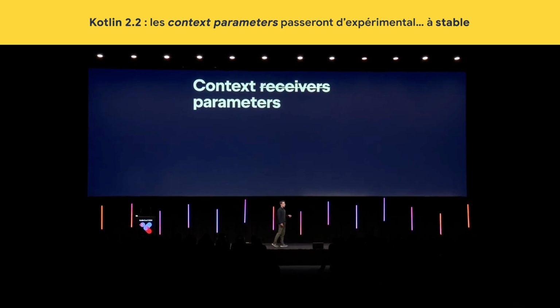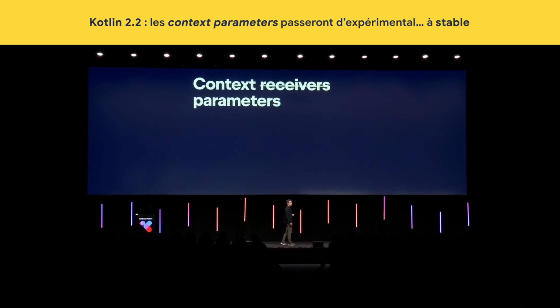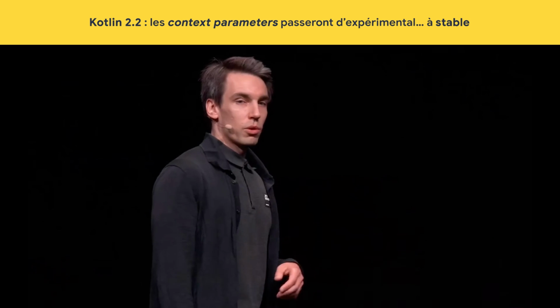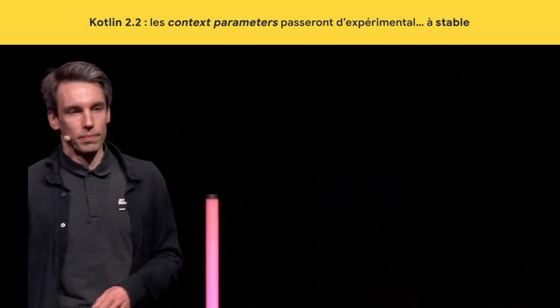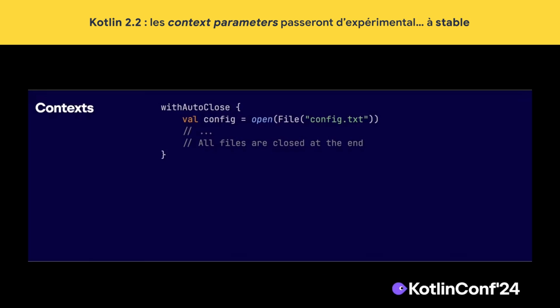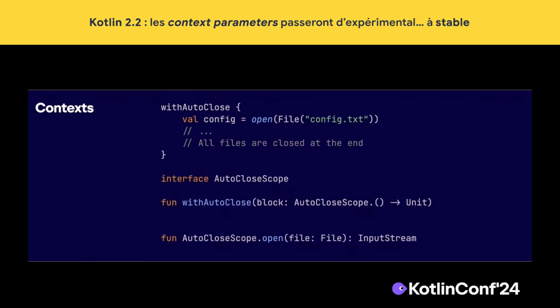Now let's take a look at a feature that has naturally evolved in Kotlin over the past few years. The update is about context parameters or context receivers, which you've probably heard of. But first, let me briefly recap one of its use cases. Let's imagine I'd like to write a function without a clause that can automatically close all the open files in a lambda. To do so, I introduce the interface autoclose scope and 2 functions, with autoclose, which starts a new scope, and the function open, which can open files in such a scope.